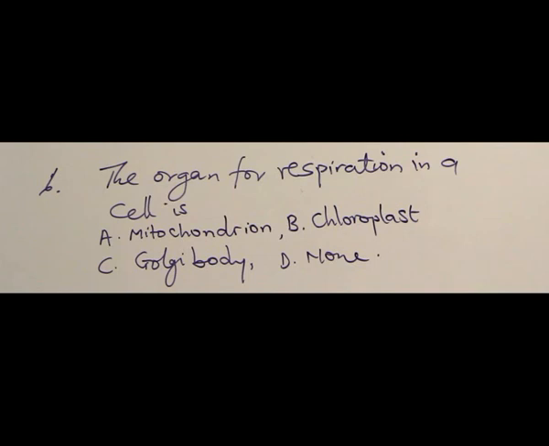I know you hastily choose mitochondrion because that is where aerobic respiration is taking place in the cell. But the question is asking you of an organ, and there is no way an organ can be present in a cell. So D is the answer.